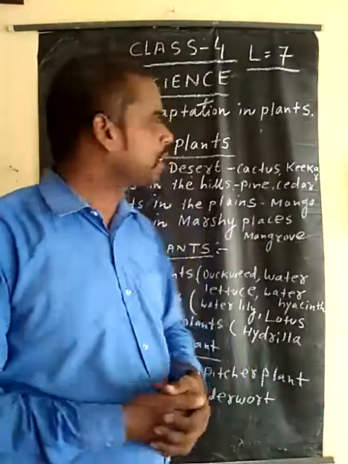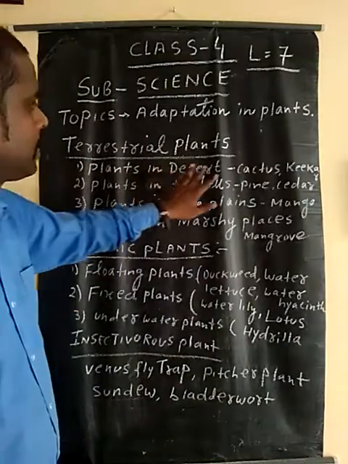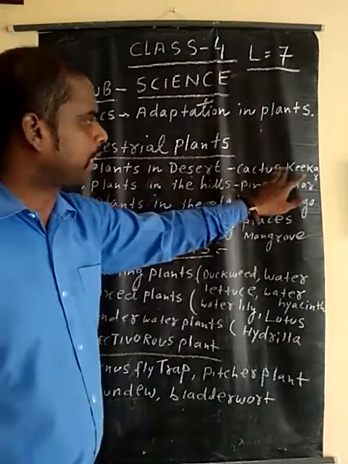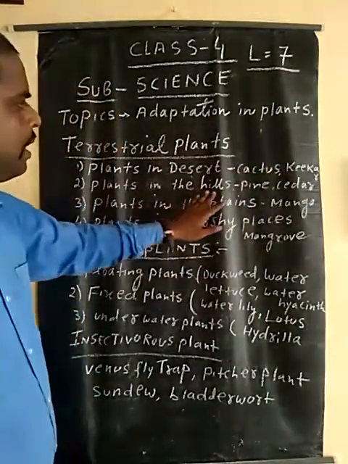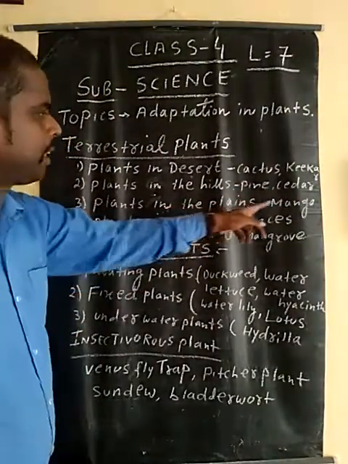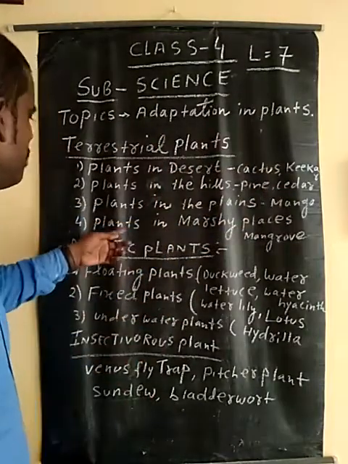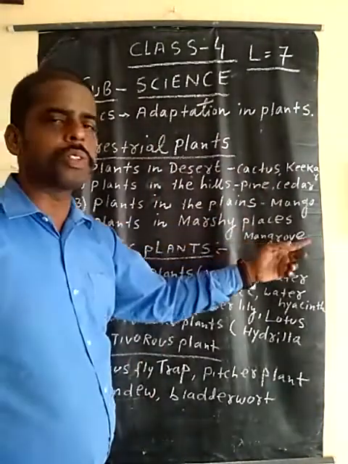Now I will repeat again about terrestrial plants. The terrestrial plants have four categories: plants in deserts, examples are cactus and others. Plants in the hilly area, you see pine or cedar. Plants in the plains area, mangoes and lots of trees occur. Plants in the marshy places are mangrove and sundri.